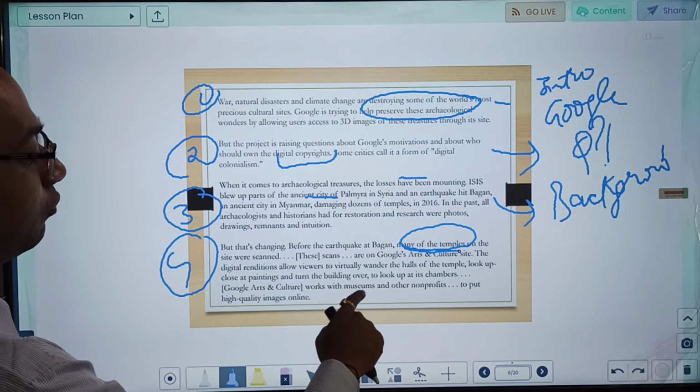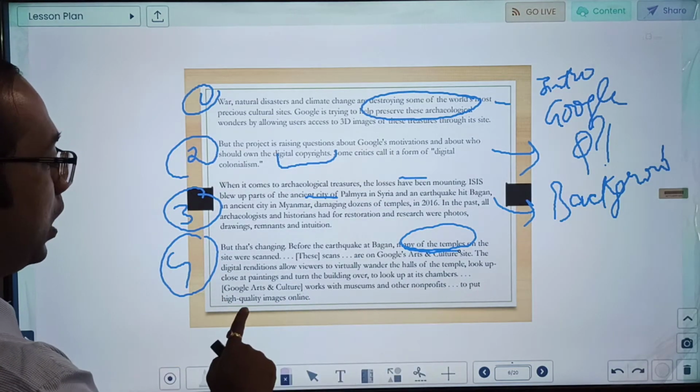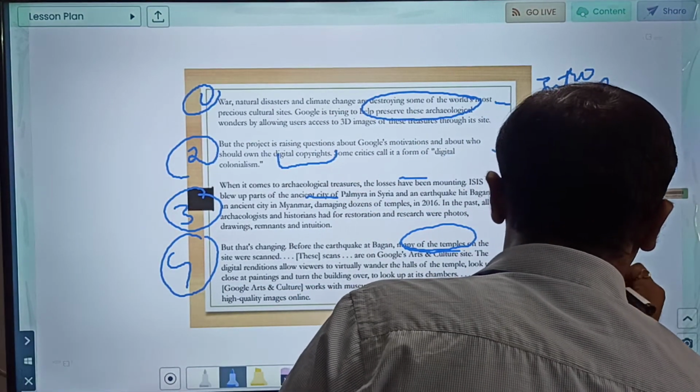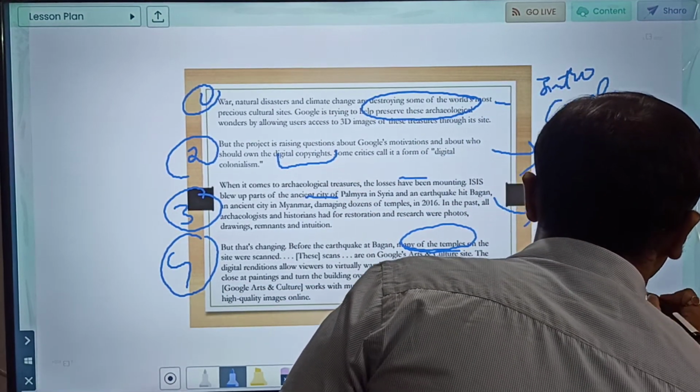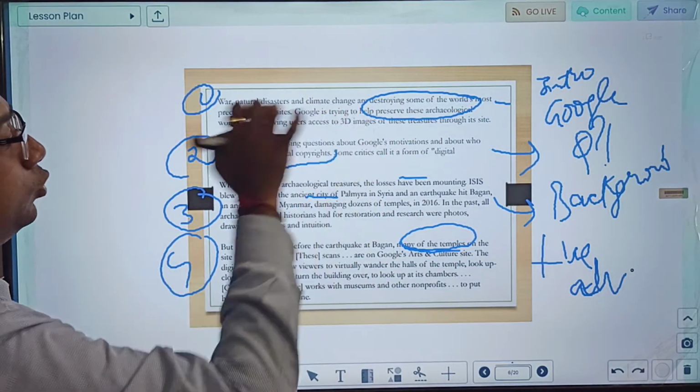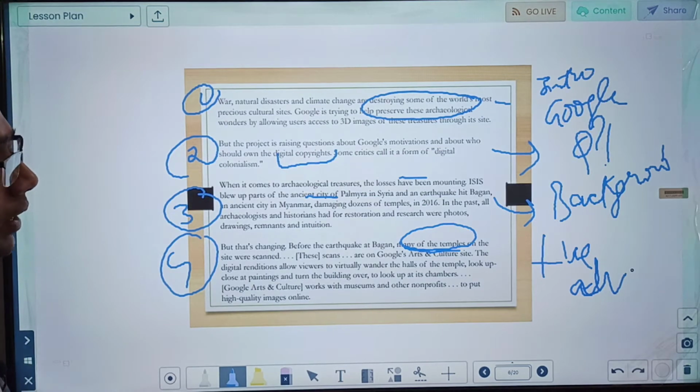Google Art and Culture work with museums and non-profits to put high quality images online. So the fourth paragraph is basically giving us the positive or advantage of this Google initiative of converting the archaeological wonders into 3D images. Let us move to the next paragraph.